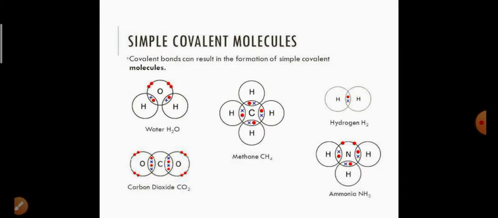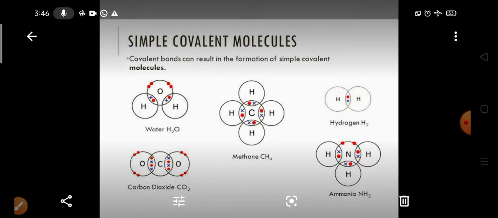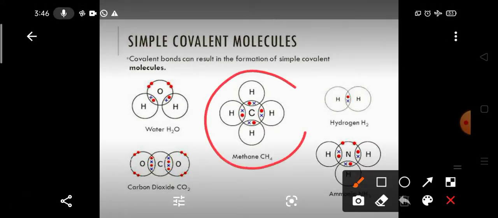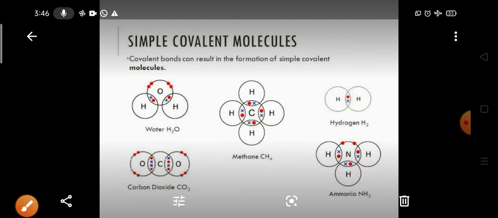So what does it prefer? It prefers covalent bonds. How does it form a covalent bond? By sharing. Here you can see in this diagram of methane, the four dots in red color are the four electrons of carbon, and the remaining crosses are from hydrogen. These are also single electrons. So they come close to each other and share the electrons.